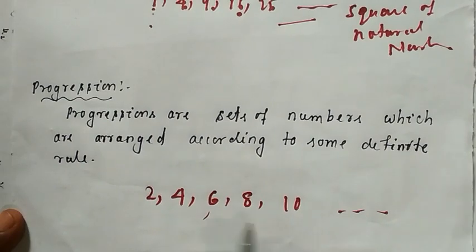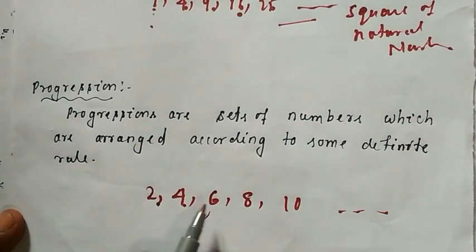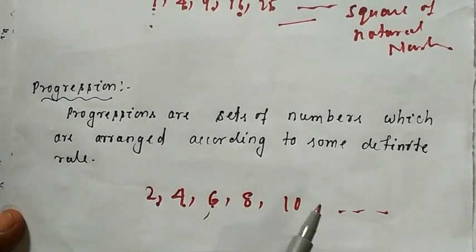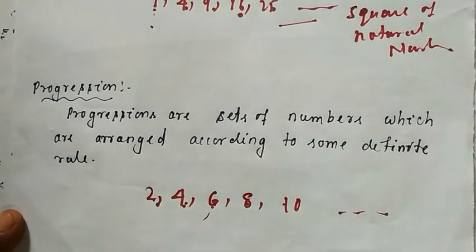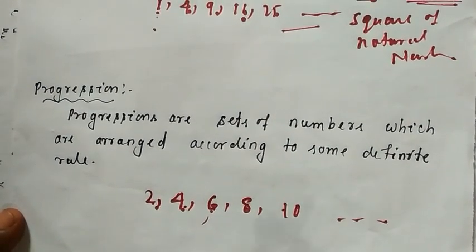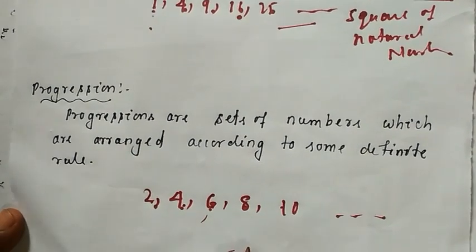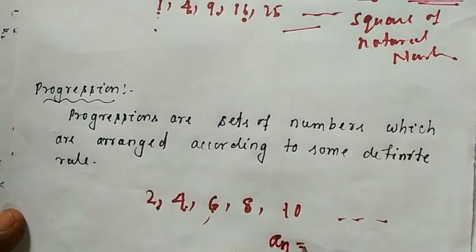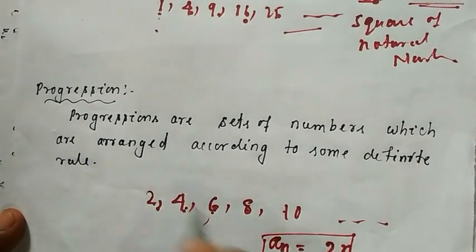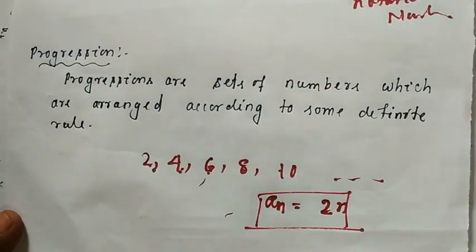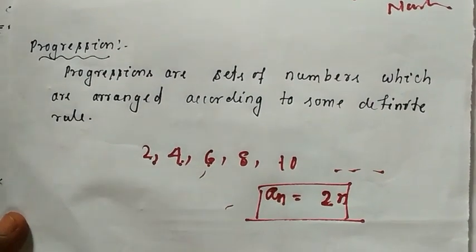What is the rule here? This is the first term, second term, third term, fourth term, fifth term, and so on. Like that, up to n number of terms are there. You can say the nth term is the general term. So here, an is equal to 2n. That is the mathematical expression for this sequence of numbers.